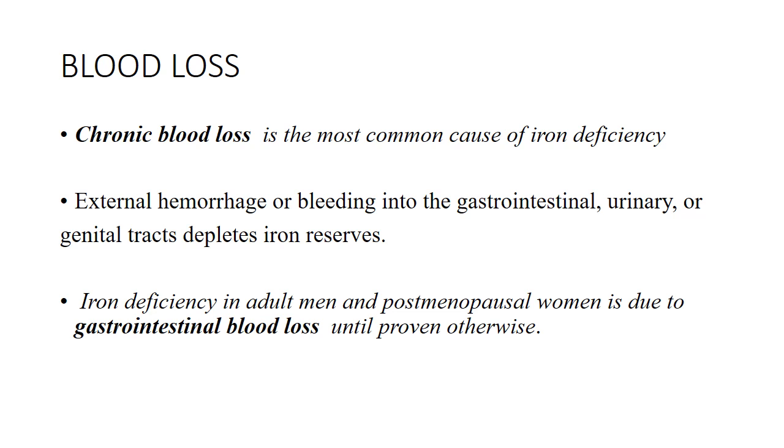And iron deficiency anemia in post-menopausal women, when there's no monthly menstrual blood loss, and in adult men, is usually due to gastrointestinal blood loss. That is, it could be peptic ulcer disease, or carcinoma of the colon, or any other GIT loss.